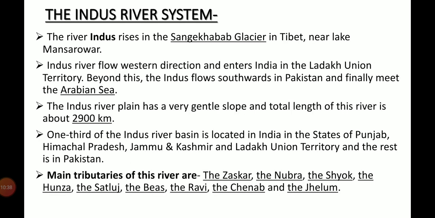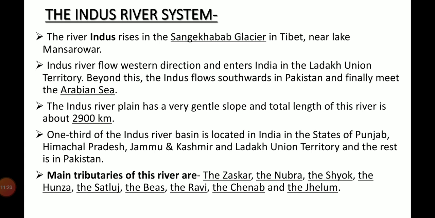Now I will discuss the three Himalayan rivers, and the first one is the Indus River system. The river Indus rises in the Singkhabab Glacier in Tibet near Lake Mansarovar. The Indus River flows in a western direction and enters India in the Ladakh Union Territory, and beyond this the Indus flows southward in Pakistan and finally meets the Arabian Sea. The Indus River plain has a very gentle slope and the total length of this river is about 2,900 km.